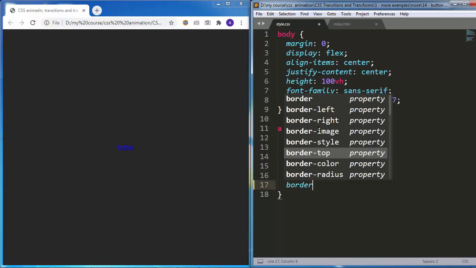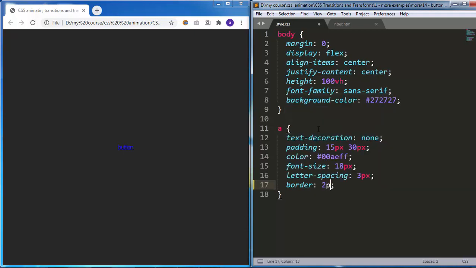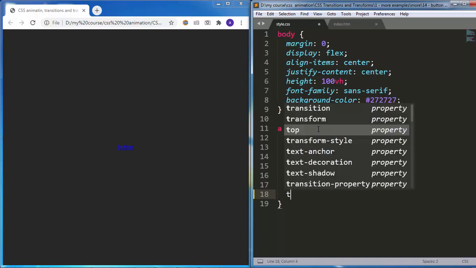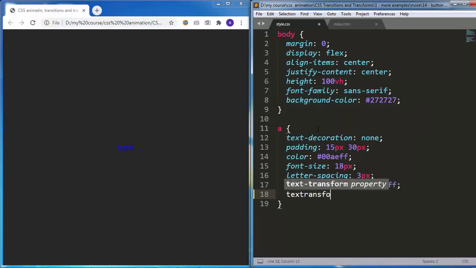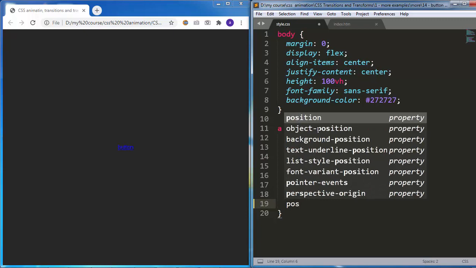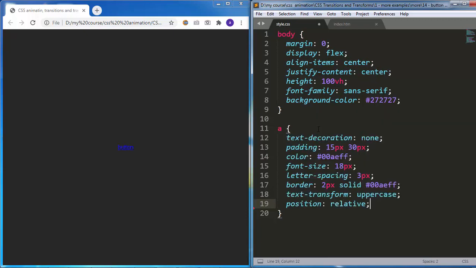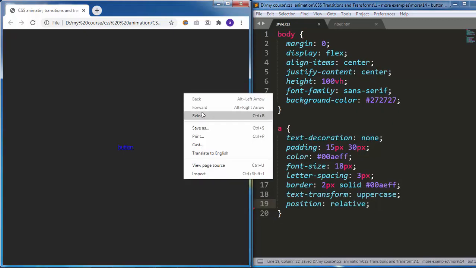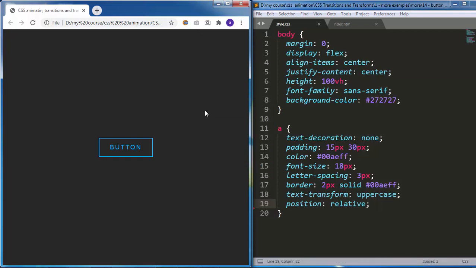Border, 2 pixels solid light blue. Text transform uppercase. And finally, position relative. And now you can see the button looks cool.